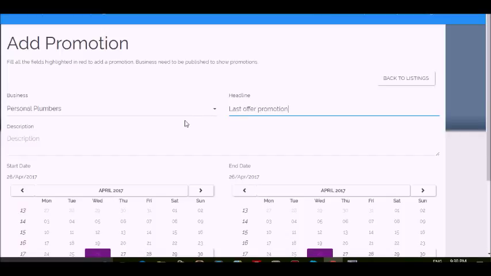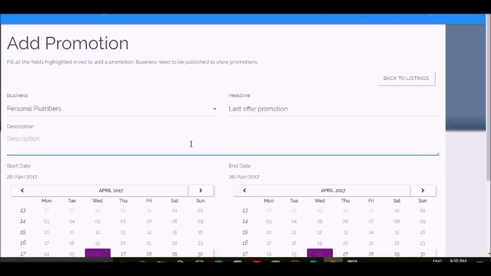Next, you can add a description for your promotion. So I'm gonna say 50% from our services.